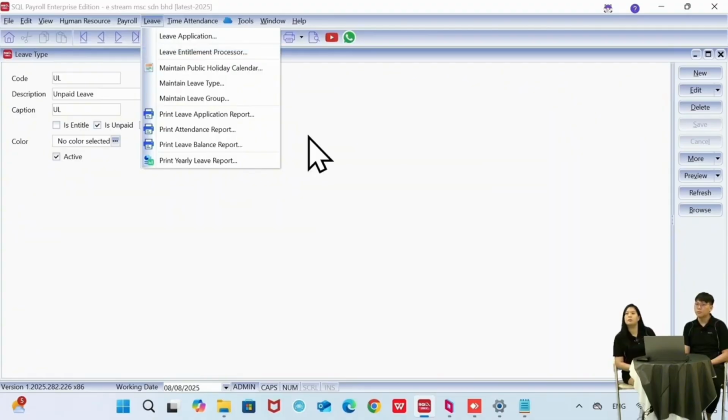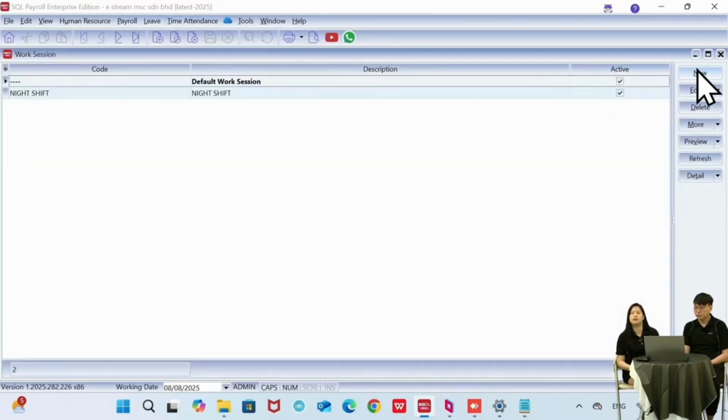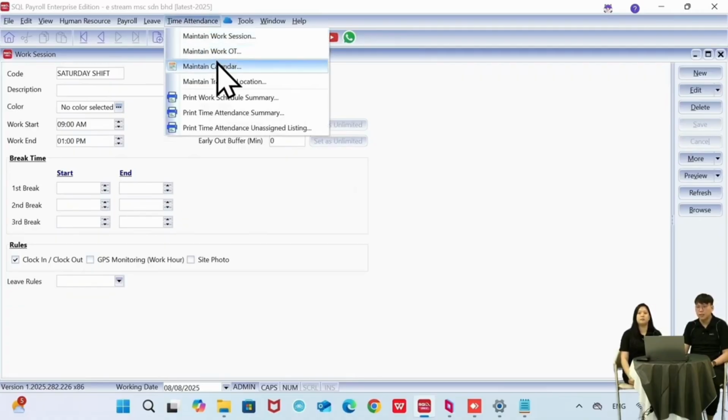How about working half day on Saturday? If Saturday is really a half day, let's say from 9 a.m. to 1 p.m. only, then you can create another work session called Saturday and assign it to the employee for Saturday only. Like the step we showed you just now, you go over to the visit, select the Saturday work session for this employee, and then select which particular day they will be using this session. Then you assign it in the calendar also.